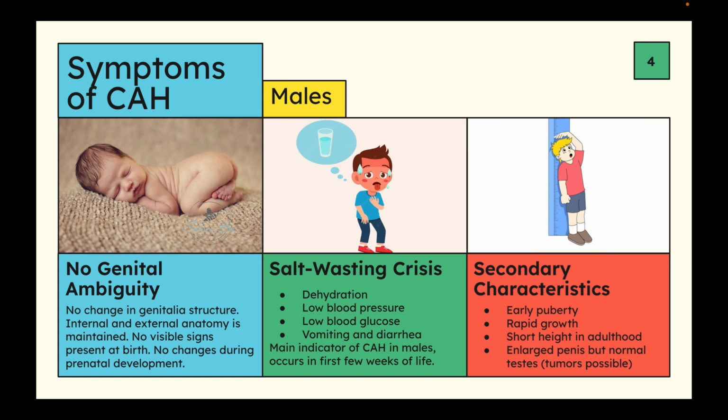They may have an enlarged penis, but their testes are normal. Tumors may be possible on their testes. And some secondary characteristics that they do experience are early puberty, rapid growth, maybe a shortened height in adulthood due to growth plates closing early. And these are all milder cases of CAH.